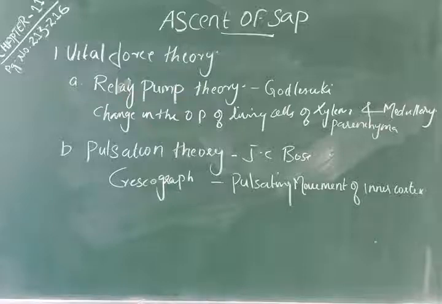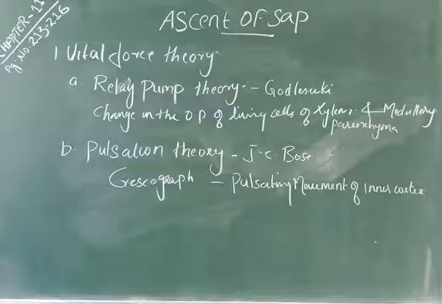So what Strasburger and Overton did is they took an old tree trunk and heat killed the living cells using picric acid, and when the trunk was dipped in water, the ascent of sap took place. Then the second objection is that the pumping action of living cells should be in between two xylem elements, that is, vertically. The pumping action is always vertical, not on lateral sides. So these are about the vital force theory.